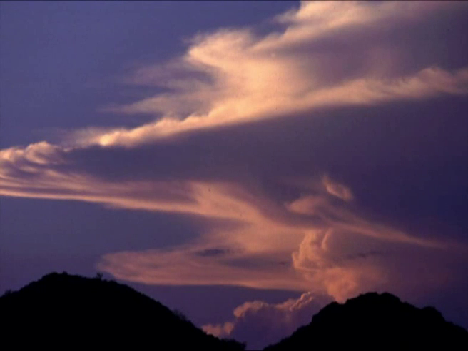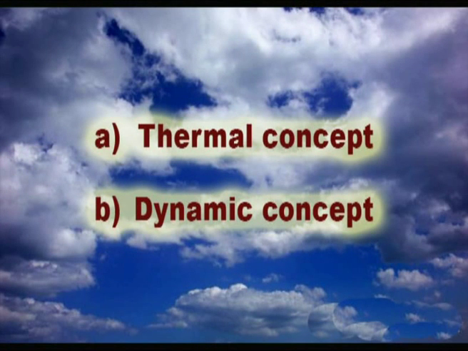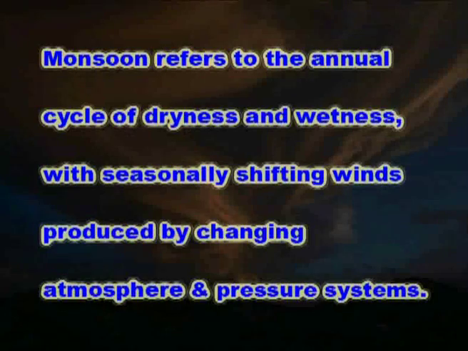Monsoon is a complex phenomenon of the atmosphere. It comes due to thermal concept and dynamic concept. The thermal concept refers to the origin of monsoons. Monsoon refers to the annual cycle of dryness and wetness with seasonally shifting winds produced by changing atmospheric pressure systems. The study of seasonal winds provides detailed large scale information on monsoons.